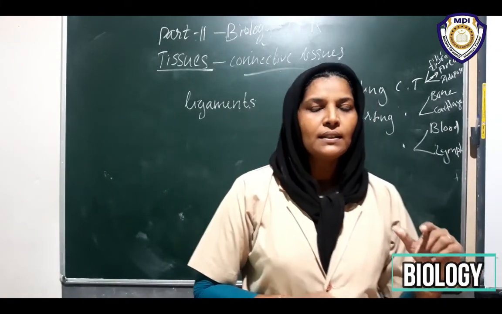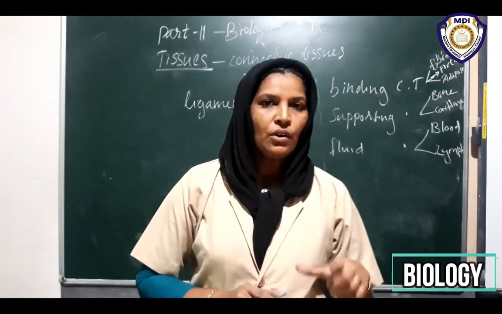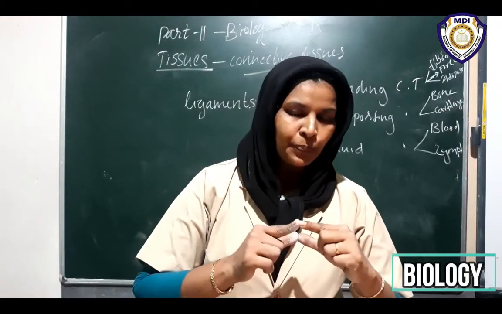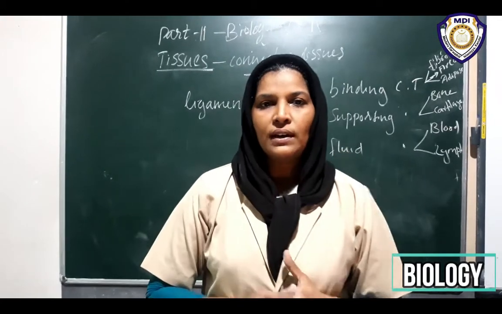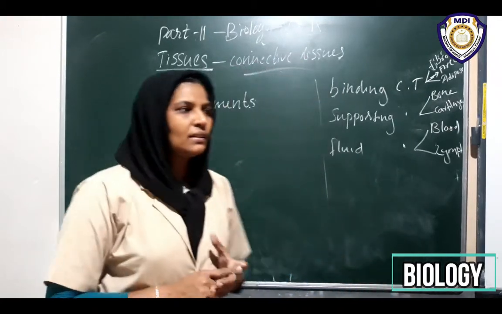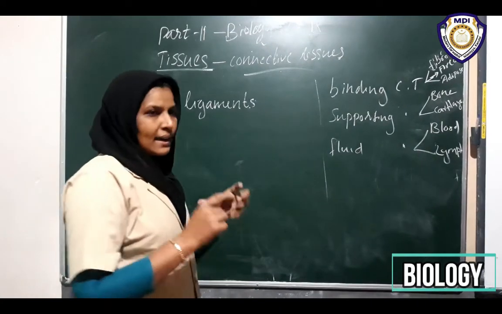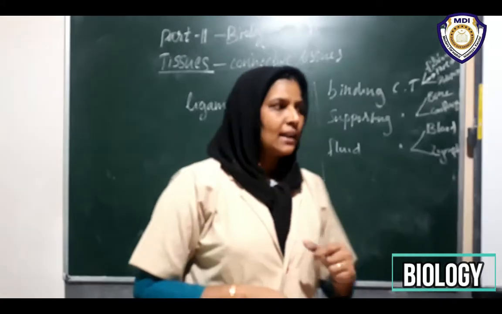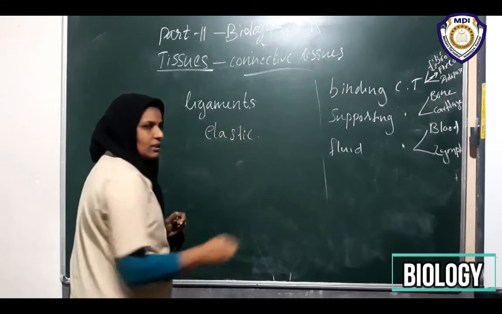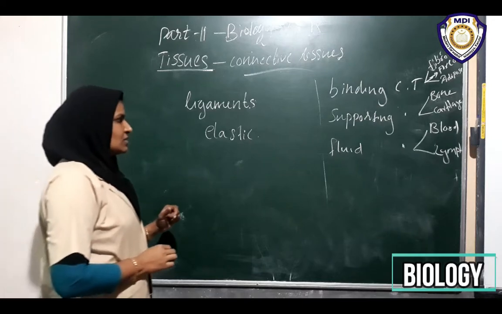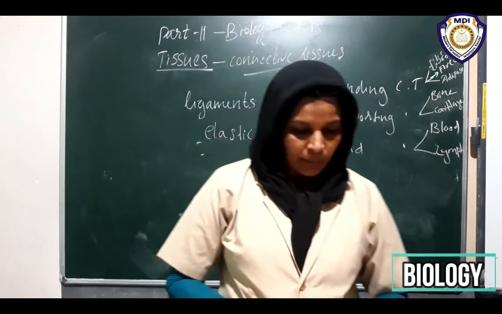Where do you see the ligaments? They are mainly seen at the joints. When two bones are connected there is a membranous connective tissue. This is called what? Ligaments. Then what are the characters or nature of these ligaments? Ligaments are elastic. They are elastic in nature. Then they possess considerable strength.